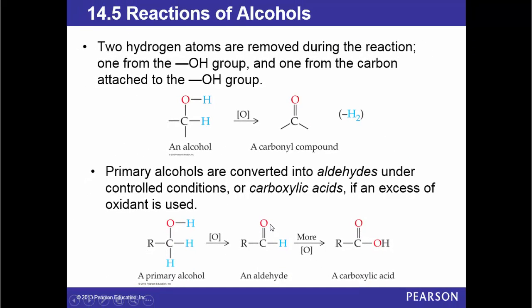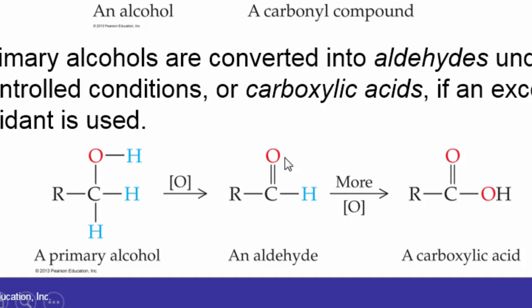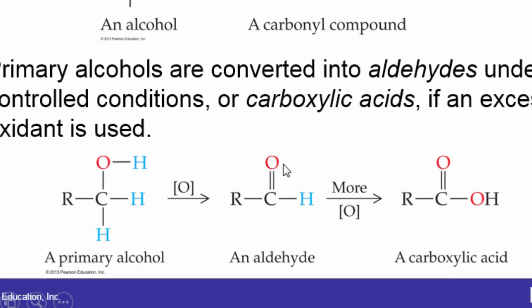Now primary alcohols are converted into aldehydes under controlled conditions, or carboxylic acids if an excess of oxidant is used. So here, oxidation of a primary alcohol does not stop at the aldehyde level. It goes all the way to form a carboxylic acid as long as the oxidizing agent is present or we have an excess of it.